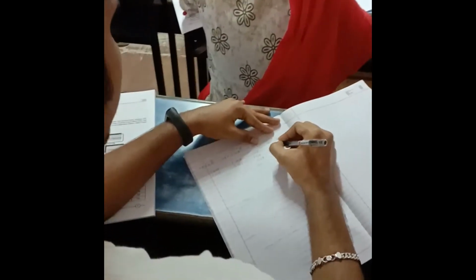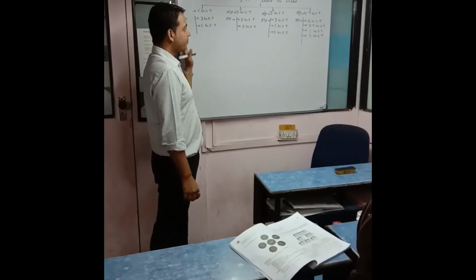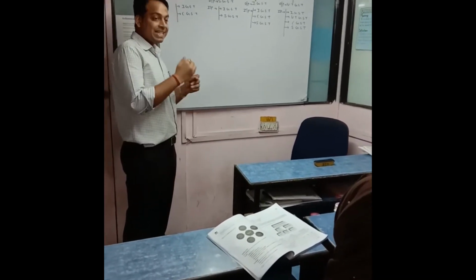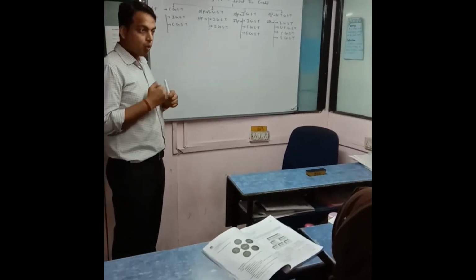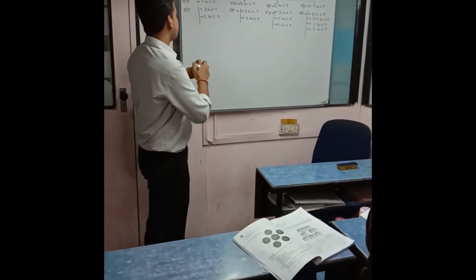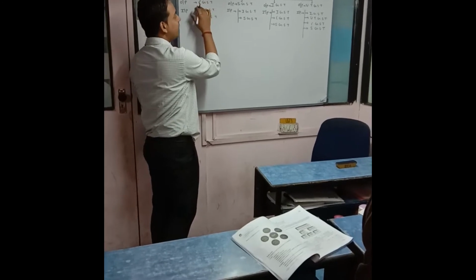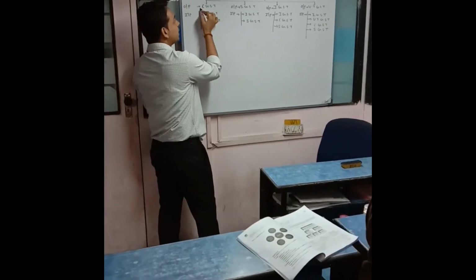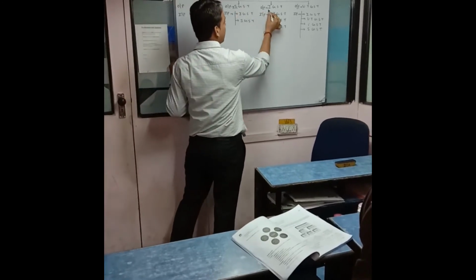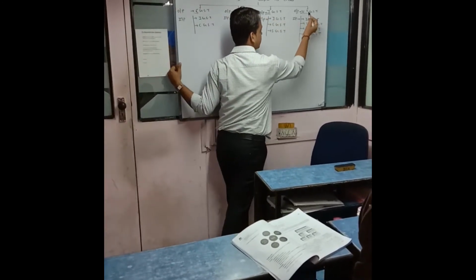Here I have just drawn one table. What is the meaning of drawing this table? There is a sequence for setting off the ITC. What is the sequence? Suppose these are basically the types of GST duty and tax: CGST, SGST, IGST and duty GST.